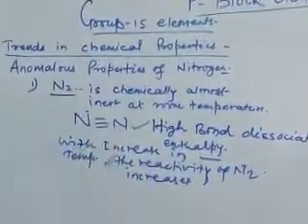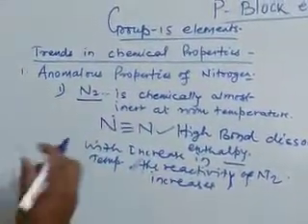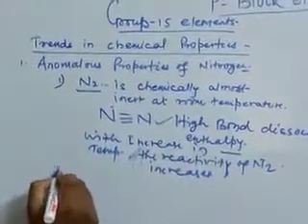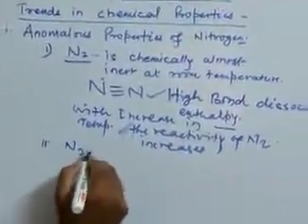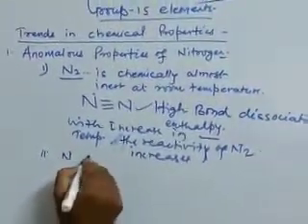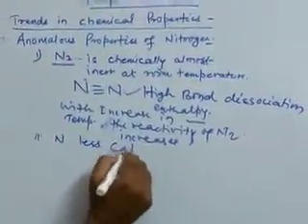A reasoning question is asked. Another important point: nitrogen shows less catenation property than phosphorus.